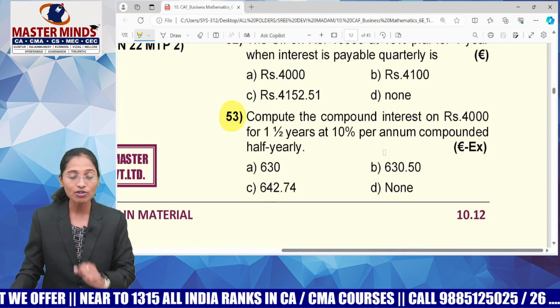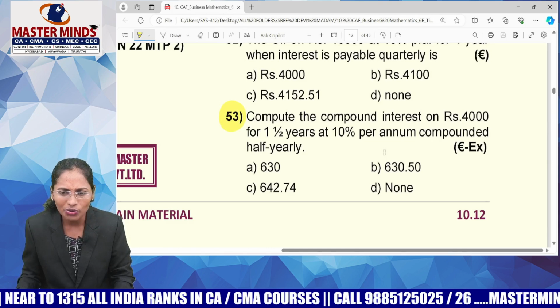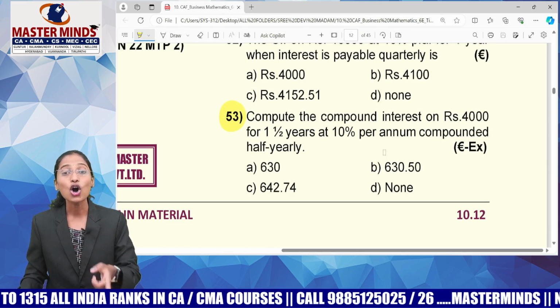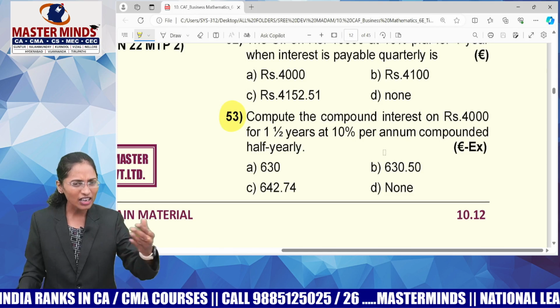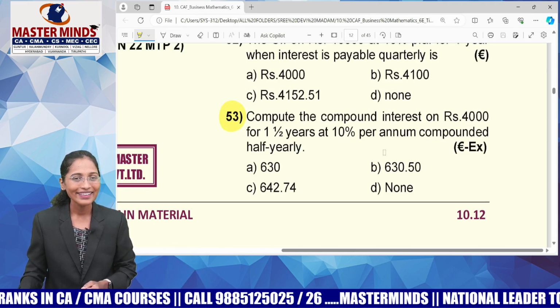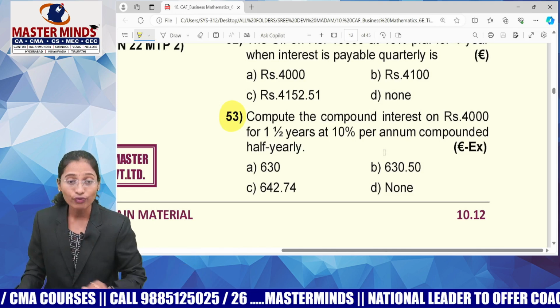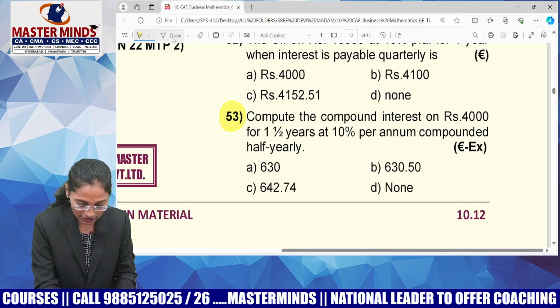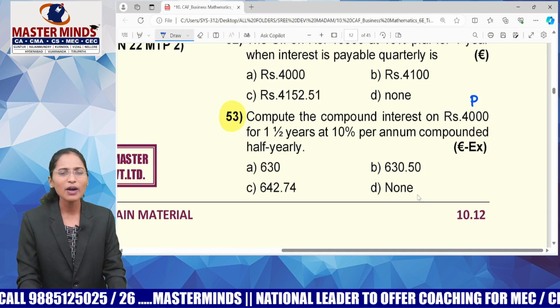So, here also, guys, look at MCQ number 53. Compute the compound interest. What is it I need to calculate? Compound interest on 4,000. Guys, you must understand one thing. Interest will be calculated on the money given, no? Yes, this is 4,000 and this is your principal only. What is your principal? 4,000. For how many years? 1.5 years.